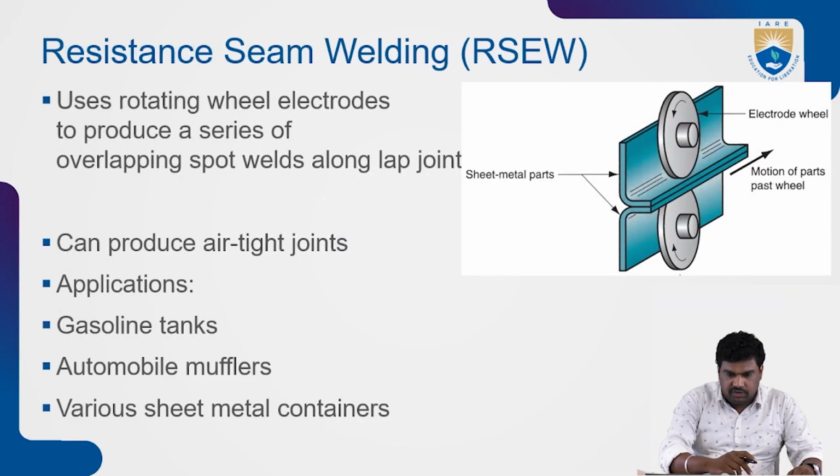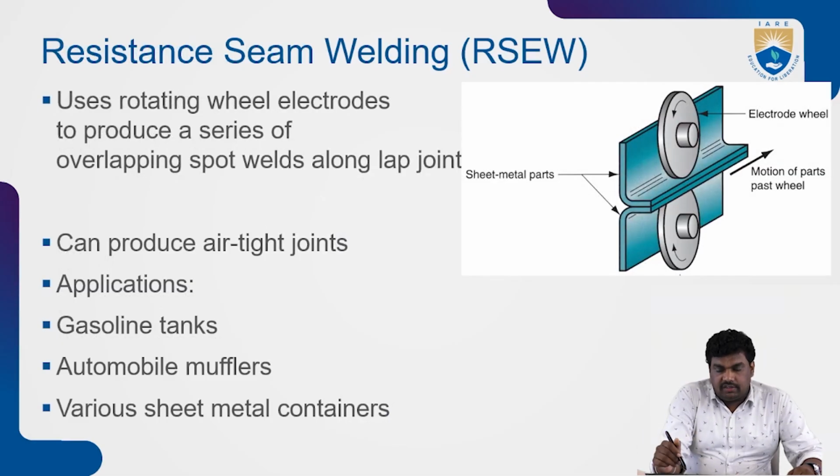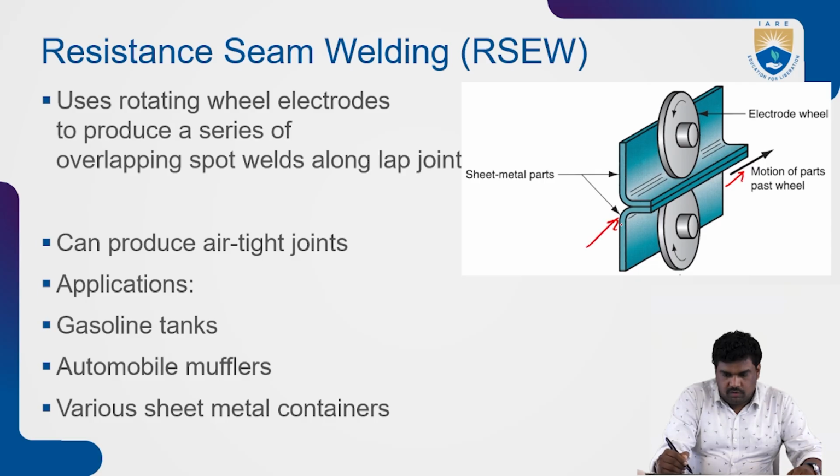we can take it back. So resistance seam welding, here the same way only, but here you will be using wheel electrodes. So electrode wheel you can see here. So that motion of the sheet metal part will be moving from this side to that side, and we will be having that force acting here. It will be rotating. So this electrode wheel will be joining. So wherever the joint is required, that joining will happen. So finally we'll be getting this joint plates, right?